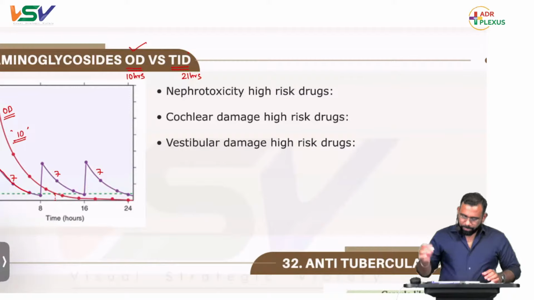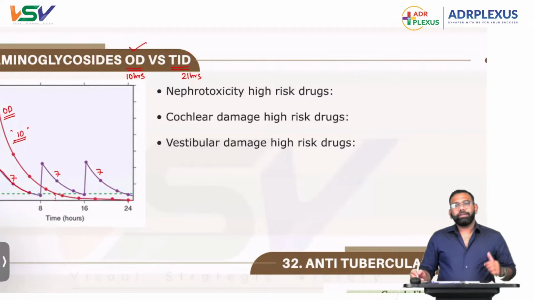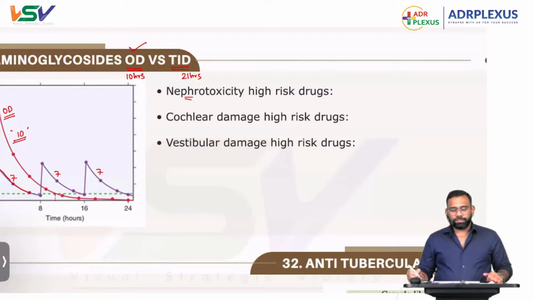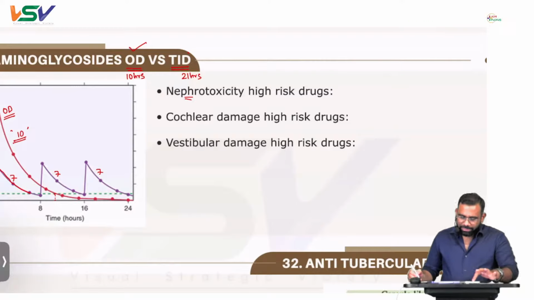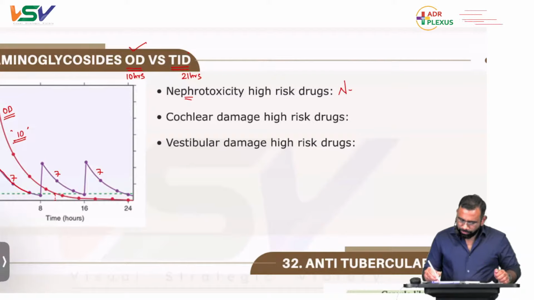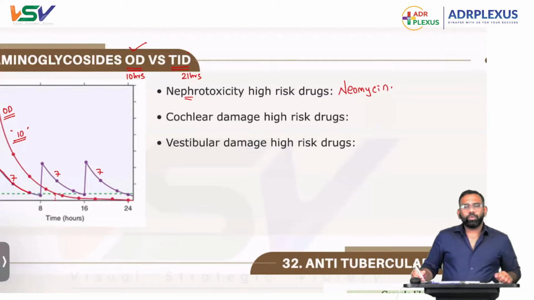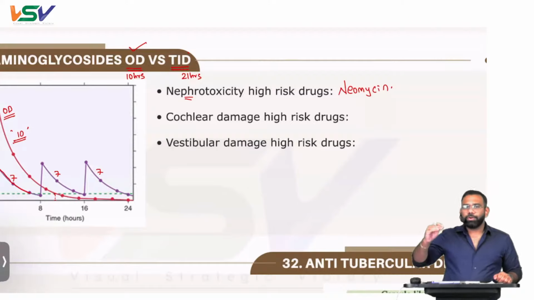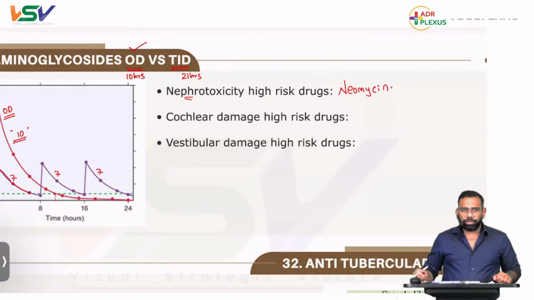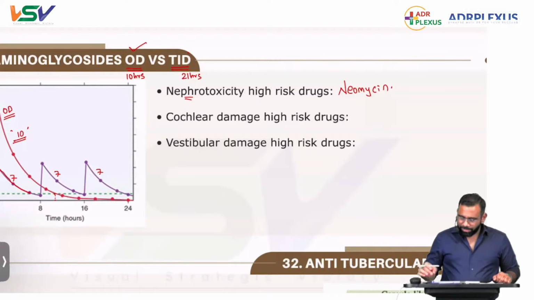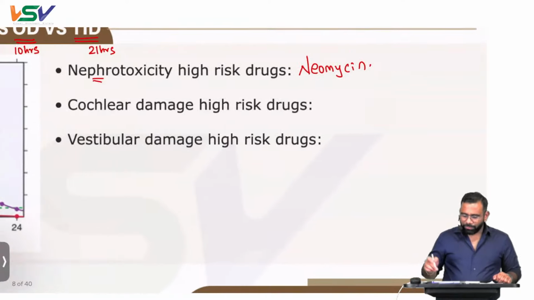Next, very important, aminoglycosides are going to cause nephrotoxicity and ototoxicity. The high risk nephrotoxic drug is neomycin. Next, when it comes to ototoxicity, it is going to cause cochlear damage as well as vestibular damage. So we know if the cochlea is damaged, it leads to deafness, but deafness is not a primary initial feature. That's what I told you.